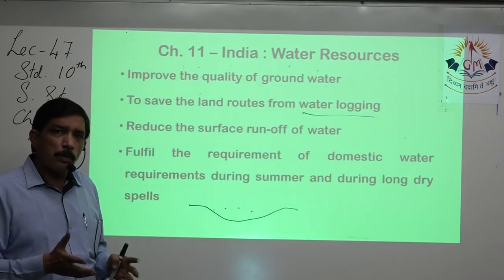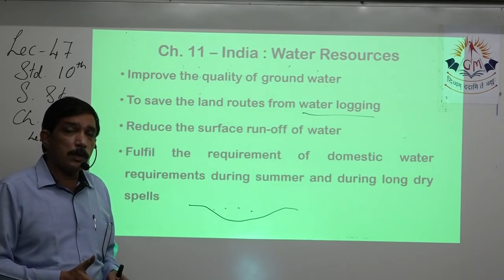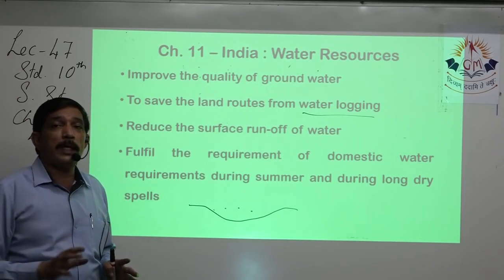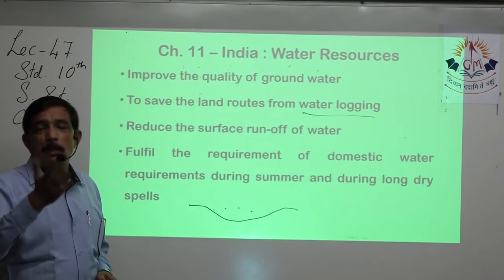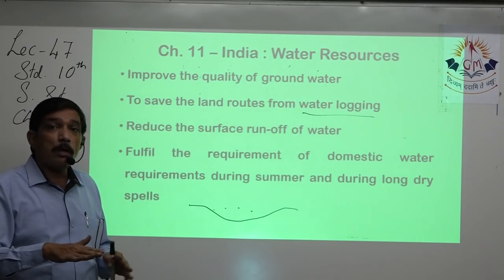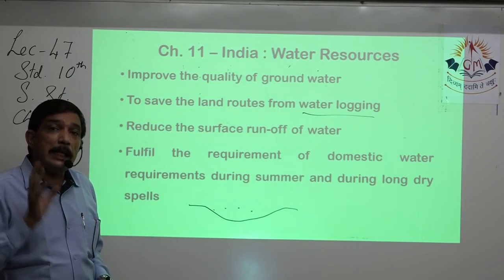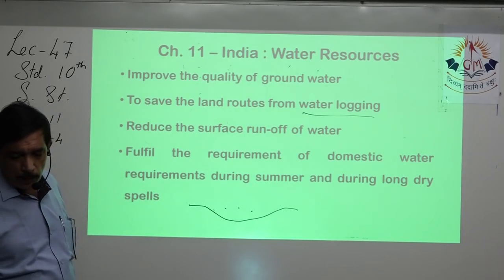The methods with which we collected water during the rainy season did not allow it to just run off and go away. We stored it. That will be useful if next year rain is less or there is no rain or there is scarcity of water. We can deal with that situation if we have done rain harvesting.